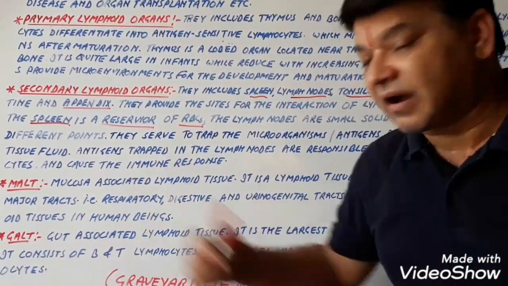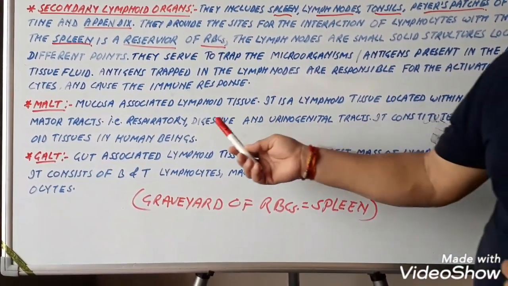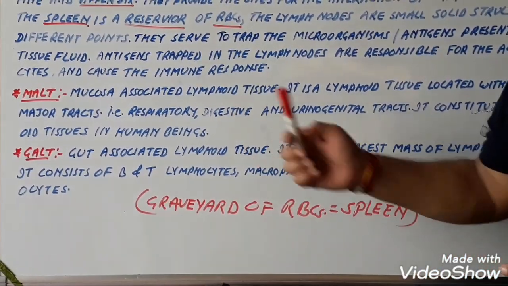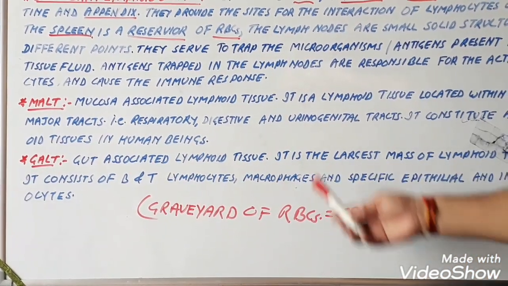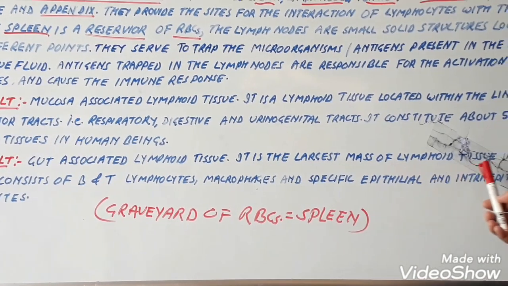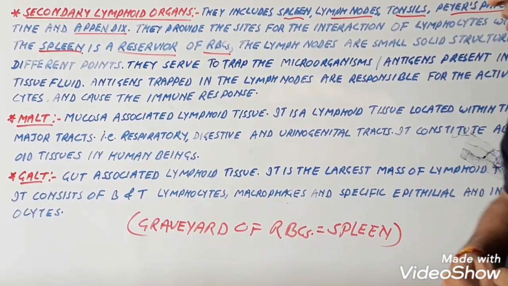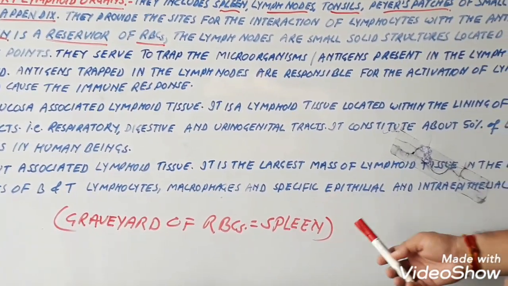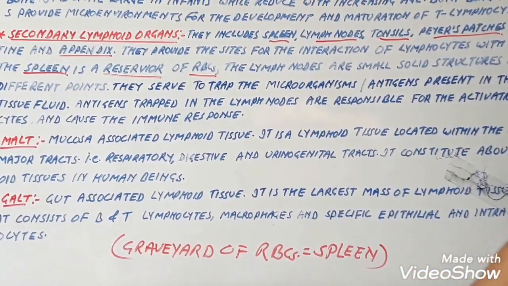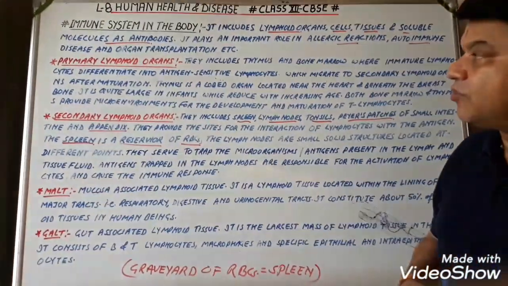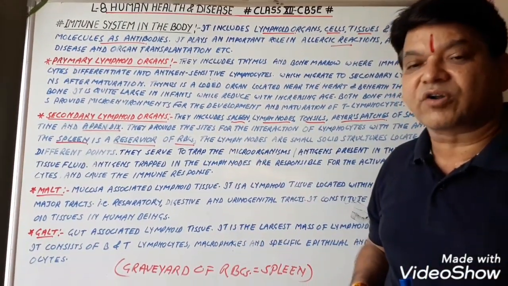Now, GALT. GALT means gut associated lymphoid tissue. The full form of both is also asked in 1 mark questions, this is a very important 1 mark question also. So gut associated lymphoid tissue, it is the largest mass of lymphoid tissue in the body. It consists of the B and T lymphocytes, macrophages, and specific epithelial and intraepithelial lymphocytes. Thus, this is all about the immune system of the body, including primary and secondary lymphoid organs.